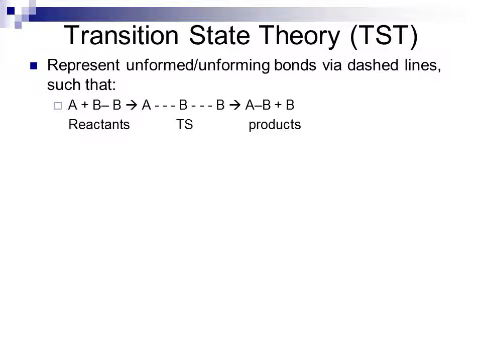So if you look at a reaction with the A plus BB as a reactant going to AB plus B, in order for this reaction to occur, the bond between the two B's has to break, and a bond has to form between the A and one of the B's. As we're going from reactant to product, a bond begins to form between A and B, and a bond is breaking between B and B. This is the transition state, or TS, where we're having a bond forming, the unformed bond on the left, and then a bond breaking, the unforming bond on the right.